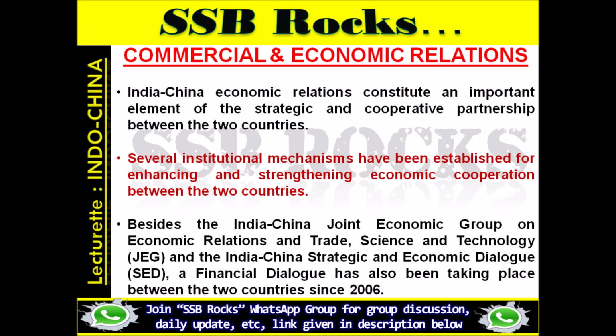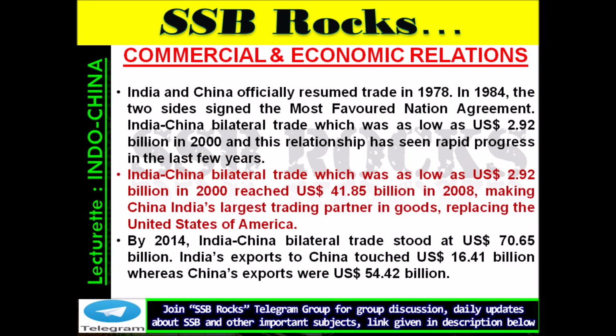India and China officially resumed trade in 1978. In 1984, the two sides signed the Most Favored Nation Agreement. India-China bilateral trade, which was as low as $2.92 billion in 2000, reached $41.85 billion in 2008, making China India's largest trading partner in goods, replacing the United States of America.